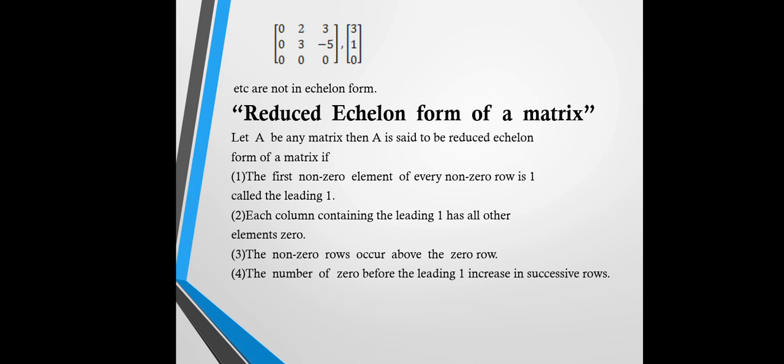Reduced echelon form of a matrix. Let A be any matrix, then A is said to be in reduced echelon form if the first non-zero element of every non-zero row is 1, called the leading one. Each column containing the leading one has all other elements 0. The non-zero rows occur above the zero rows. The number of zeros before the leading one increases in the successive rows.